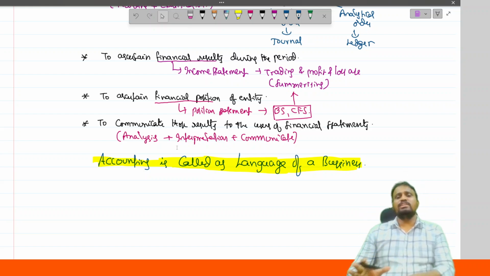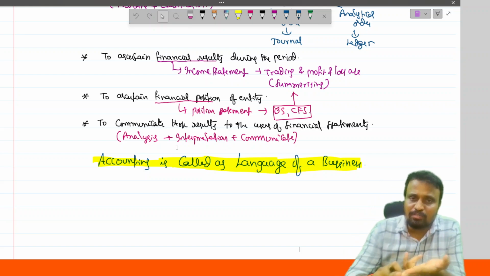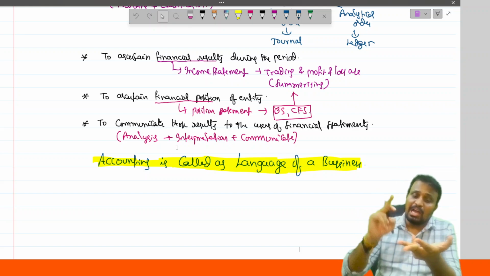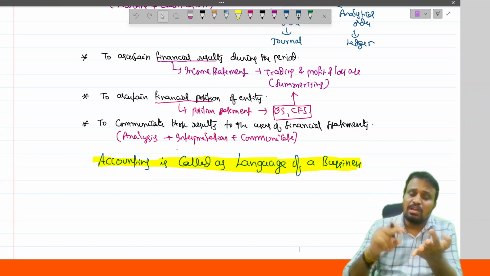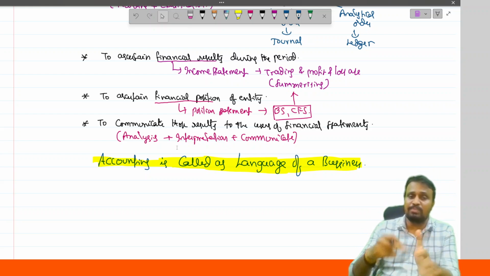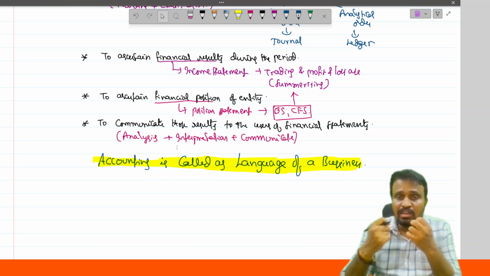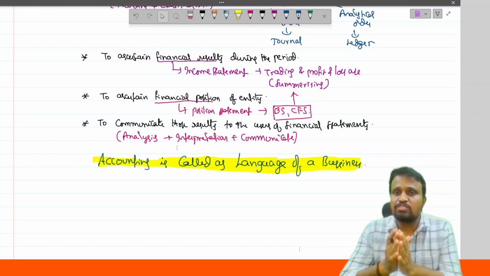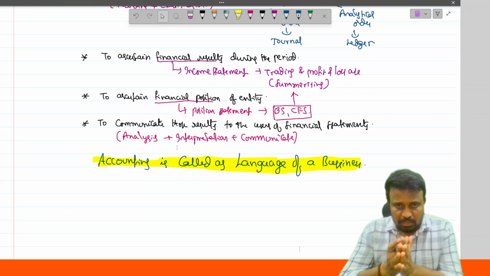So in this lecture, we discussed what is meant by accounting, what are the stages involved in the definition of accounting, what is meant by user and what are the types of users, the financial statements and what are the components of the financial statement. At last, what are the objectives of accounting. So this is what we discussed in this lecture. I hope you guys understood clearly. Okay. So this is what is meant by accounting.